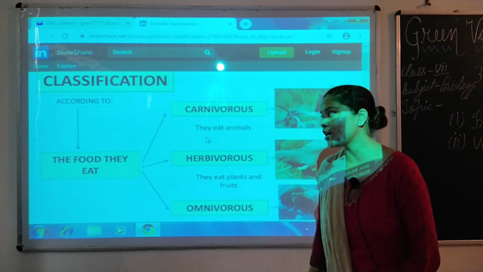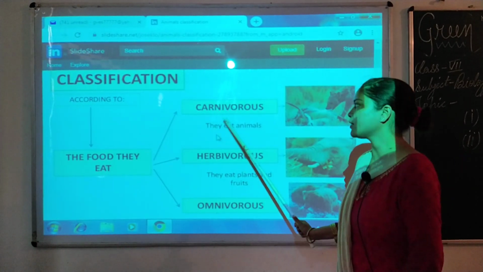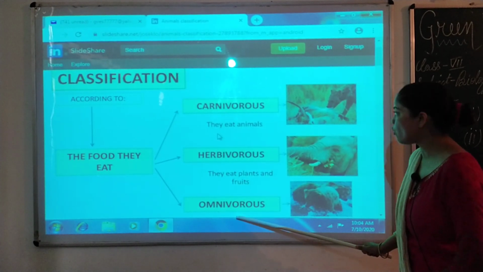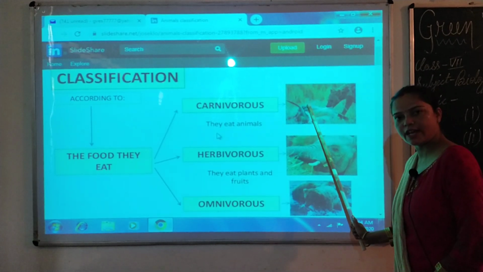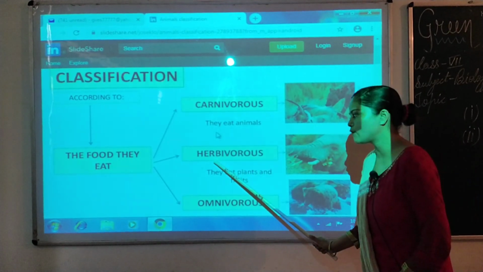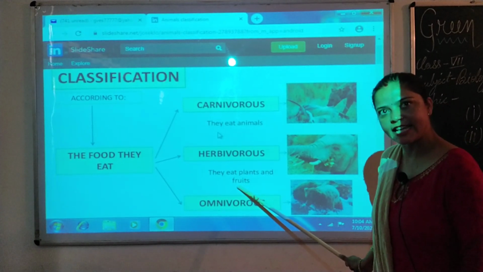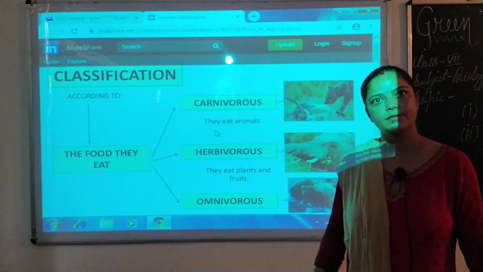So, according to the food they eat, they are classified into carnivorous, herbivorous and omnivorous. Carnivorous are those animals which eat animals. Herbivorous eat plants and fruits, and omnivorous eat both plants as well as animals.